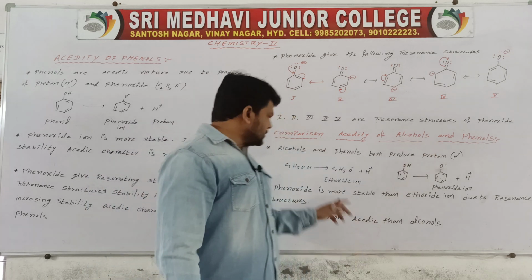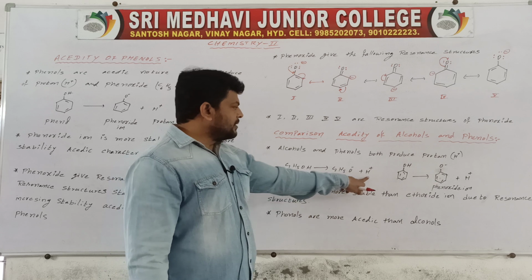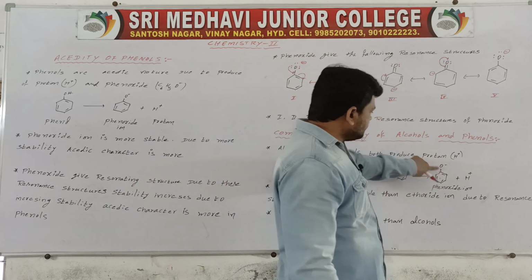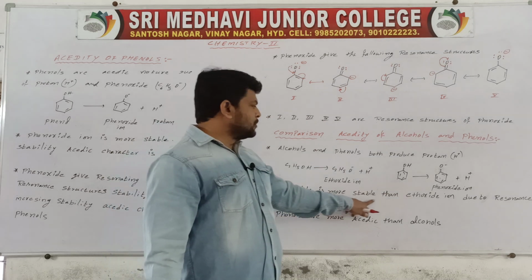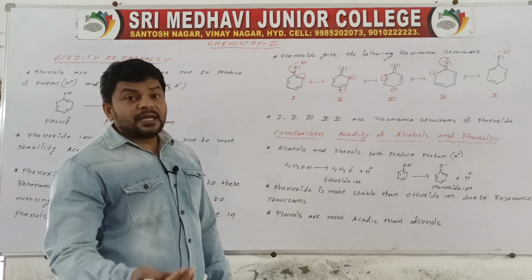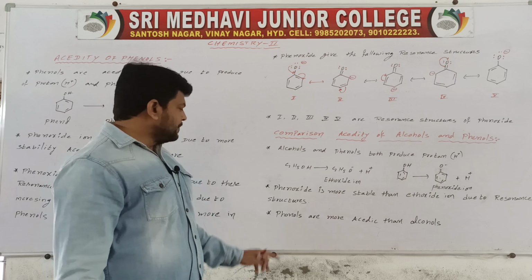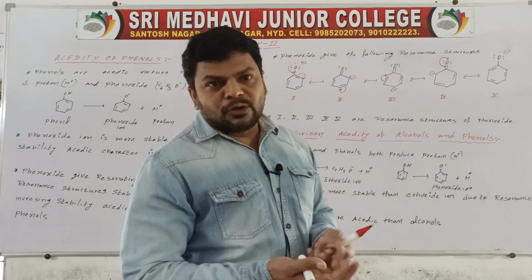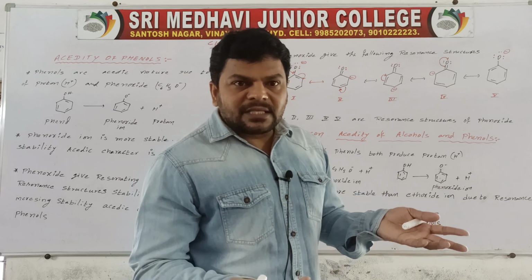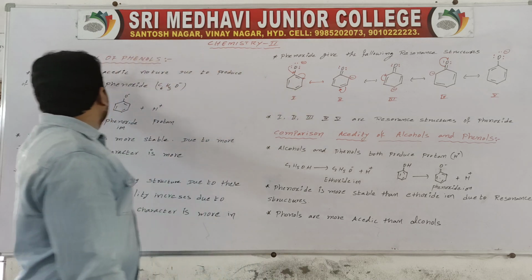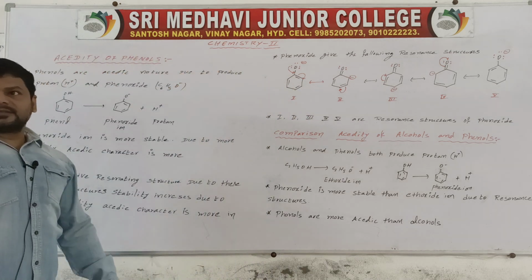Both produce protons, but resonance is absent in ethoxide, so due to resonance phenoxide is more stable. More stability means acidic character is also more.